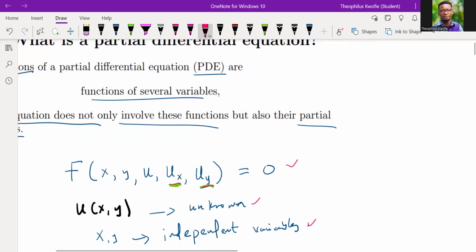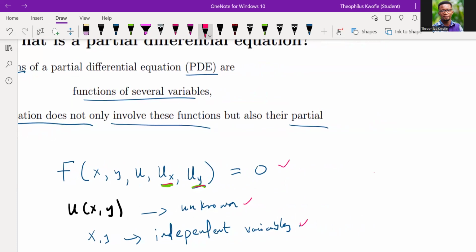Let me point out that the partial of u with respect to x can also be written like this, and the partial of u with respect to y can also be written like this. We would learn all of this as we move along. This is just an introductory part, so I just want us to understand it before we move on. Let's take note.